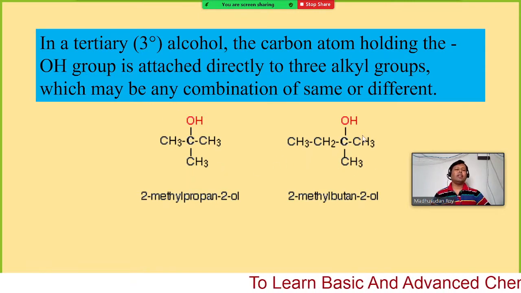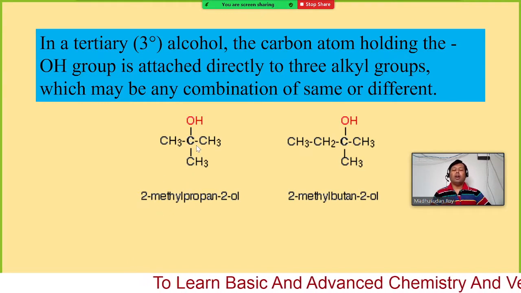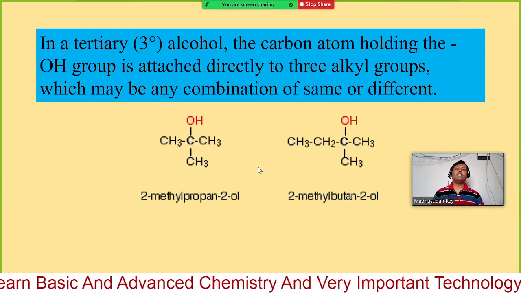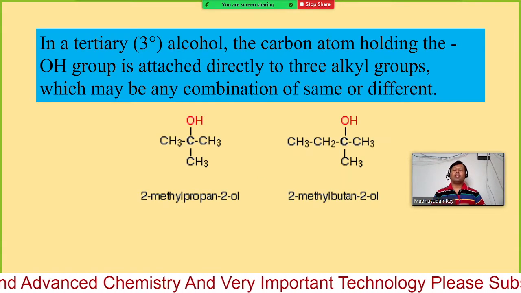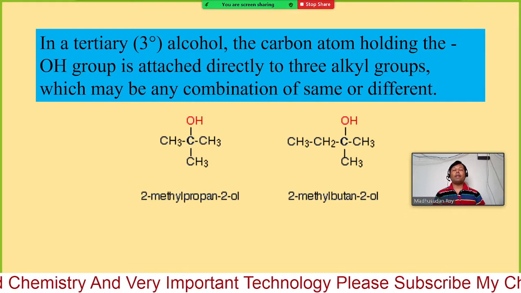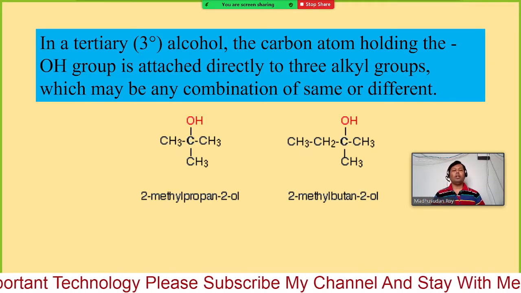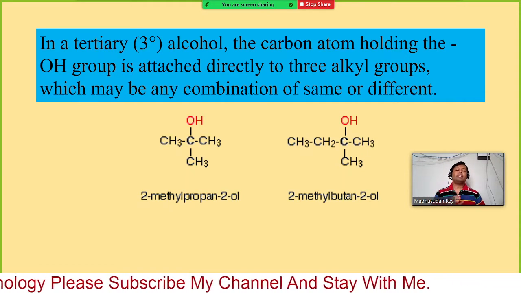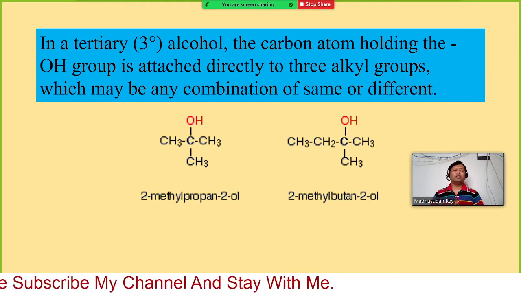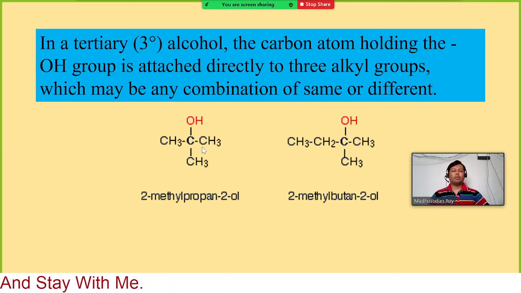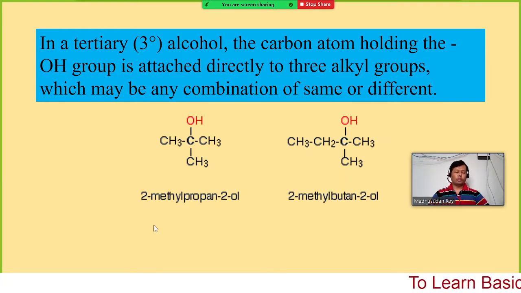This is a 3-degree, or tertiary, alcohol. So these are the classifications of alcohol: primary, secondary, tertiary, and we have shown the examples. Sorry, not primary alcohol, monohydric alcohol. So you can write down the name easily, how many carbons you have and what are the substituents. Already in the first semester we have learned it, so I am not going to show you the naming.